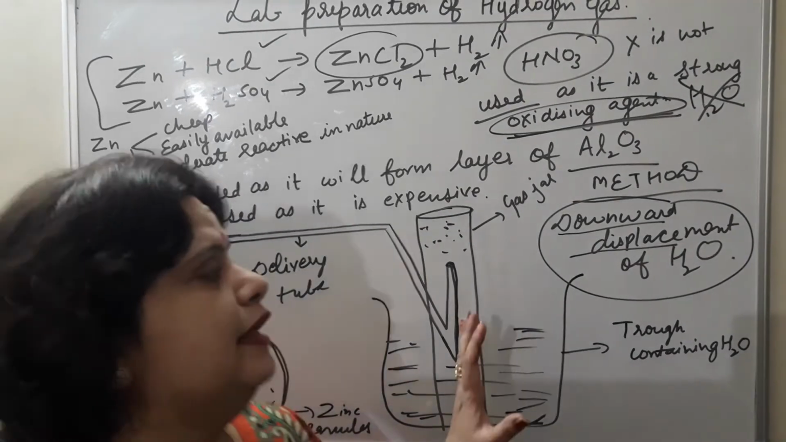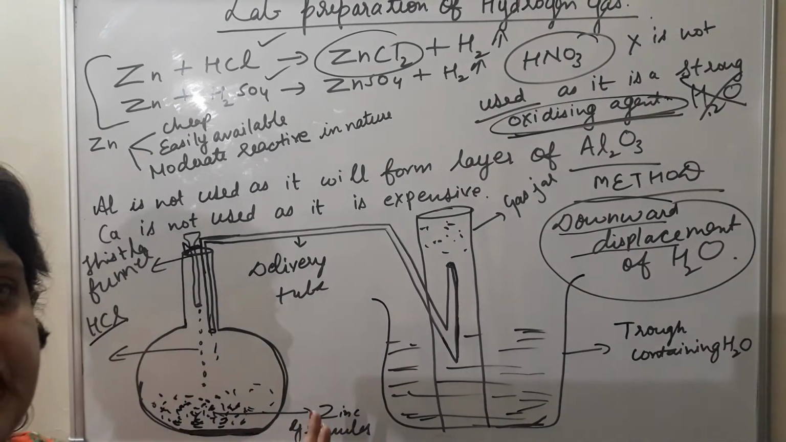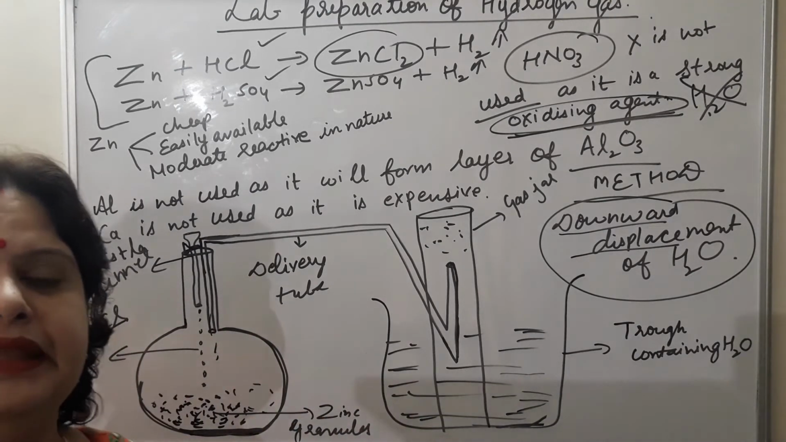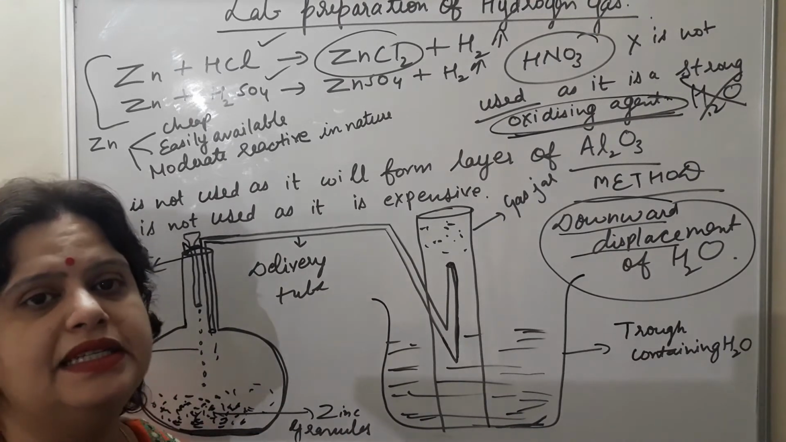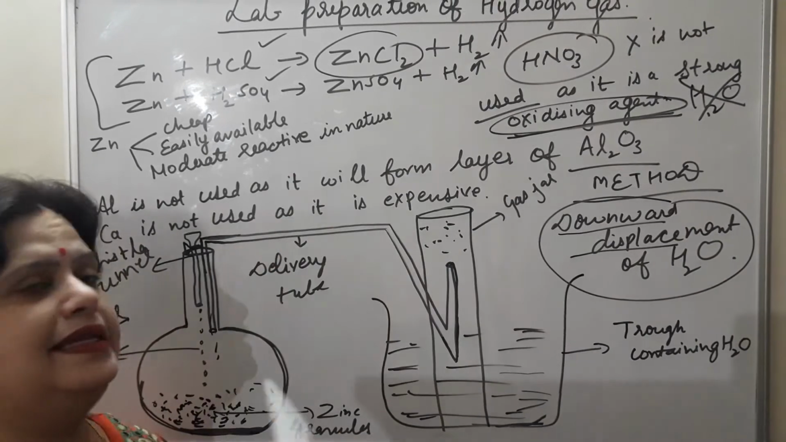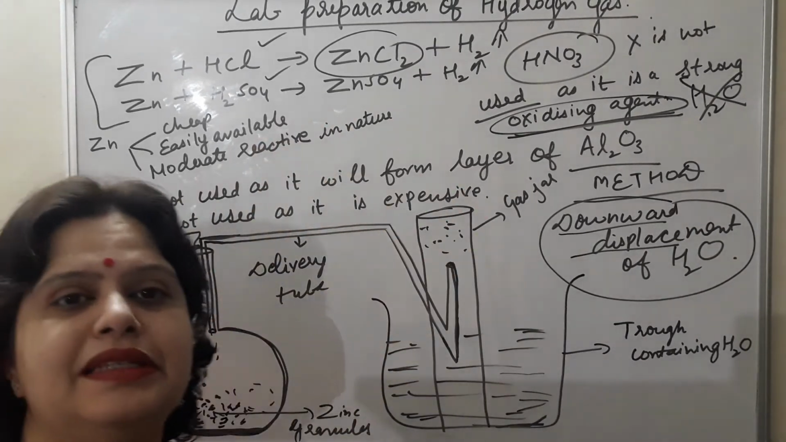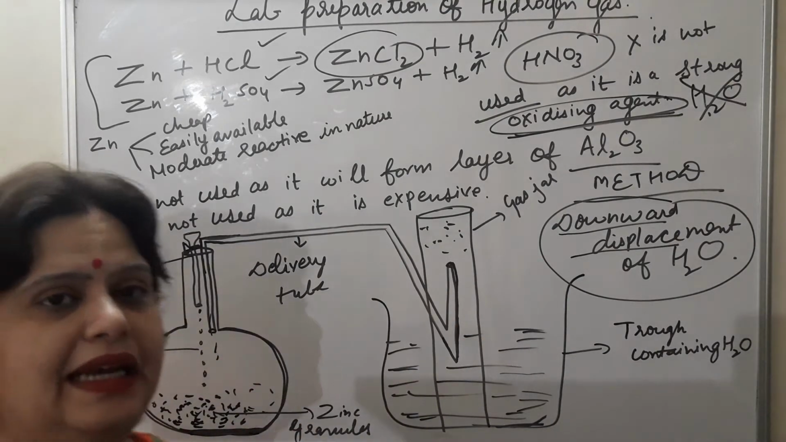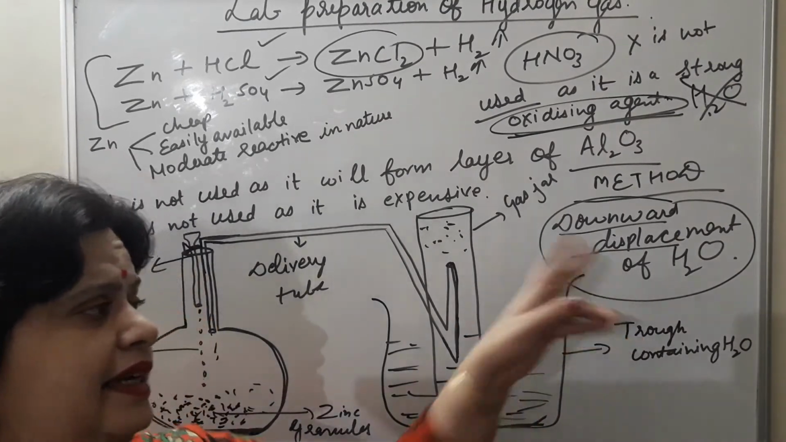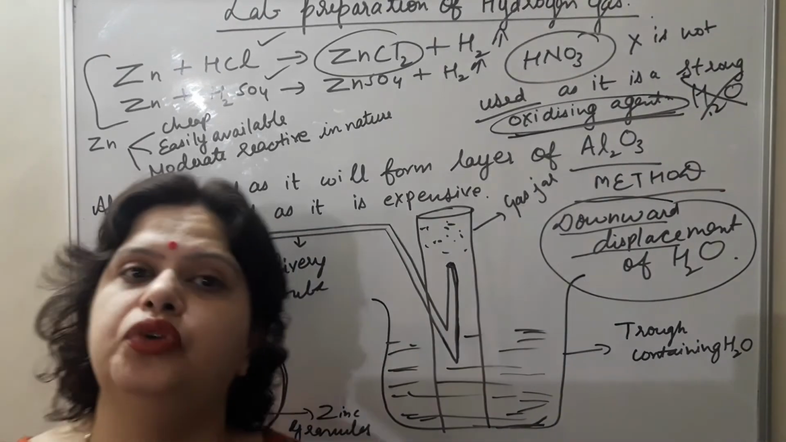So this is about the laboratory preparation. I believe there is no confusion in this. Hydrogen gas can be prepared in the laboratory by using zinc metal. The reason I have already discussed. Why we have to go for HCl or H2SO4, not HNO3, that reason has also been discussed. How the arrangement is to be done, how this gas is collected, and why it is collected by this method, along with the reason, all these things you have to do.